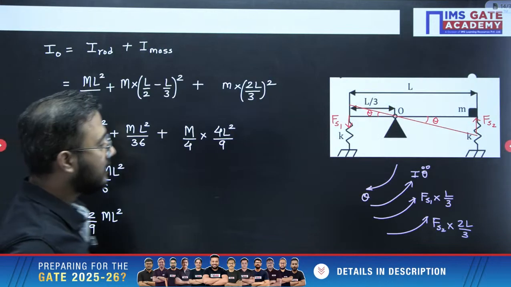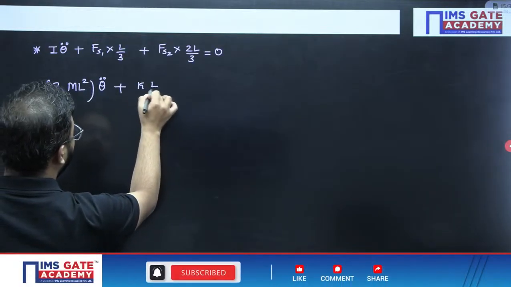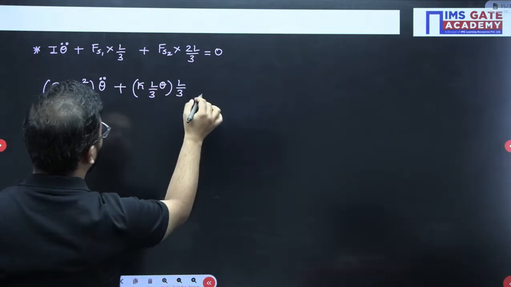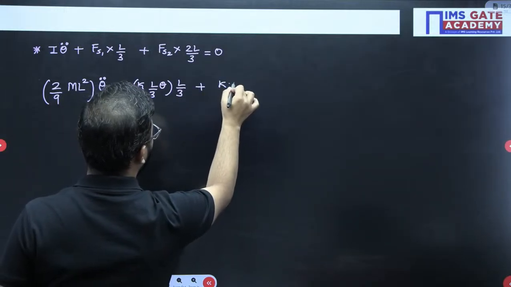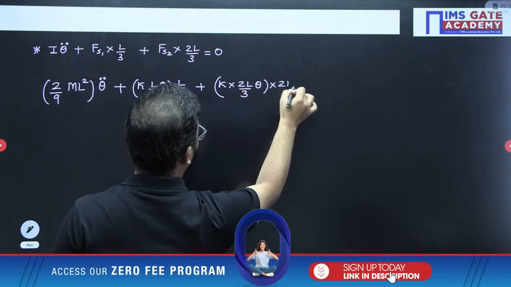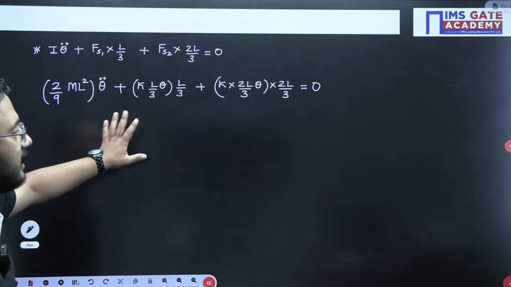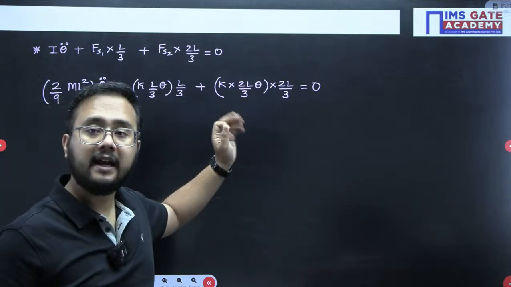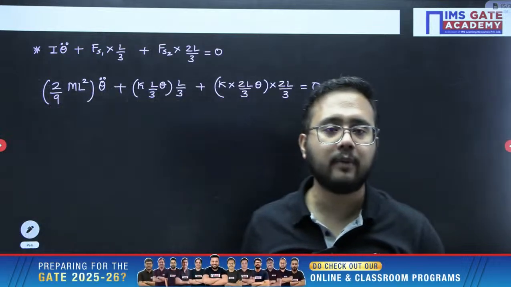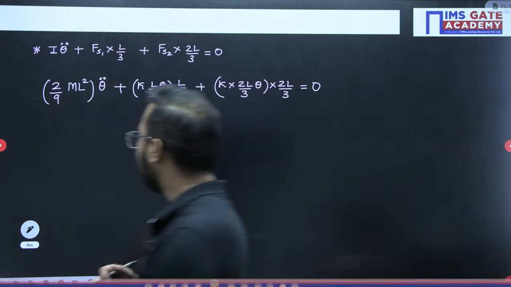Fs1 answer, K multiplied by L by 3 theta, plus K into 2L by 3 into 2L by 3, like this. This is the equation of motion. Finally, we will simplify and try to convert it into standard format. If you are able to convert it into standard format, then it would be very easy to get the answer of omega n. Let us see how.